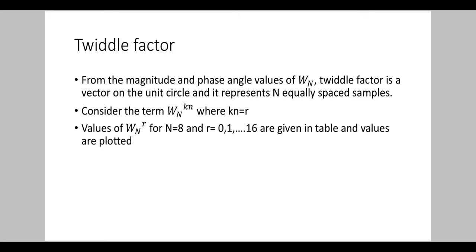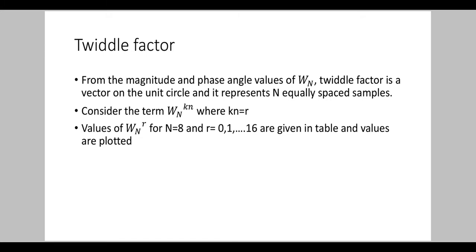Now, let us consider the term Wn raised to kn. This term we have seen in the discrete Fourier transform and inverse discrete Fourier transform equations that we studied in the last class.